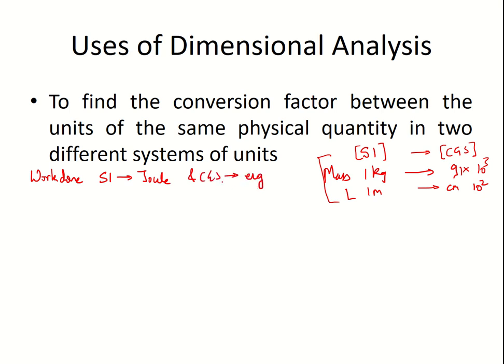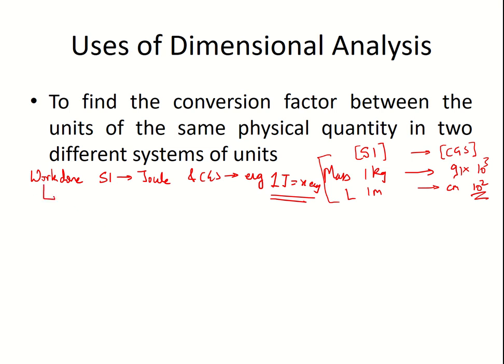So we need to find the conversion between these two. What will be the power of 10 that we need to use? Now let us say that 1 joule is equal to x erg. So we need to find out what this x is.